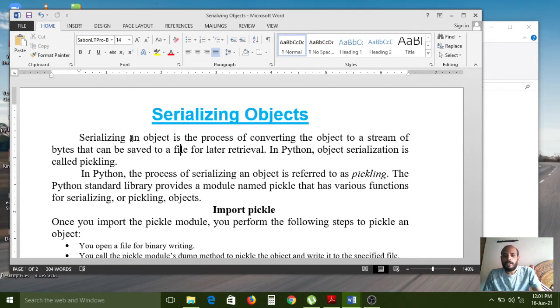So the definition is: serializing an object is the process of converting the object to a stream of bytes that can be saved to a file for later retrieval.